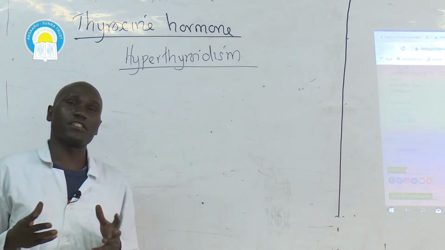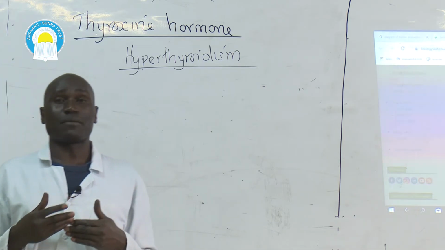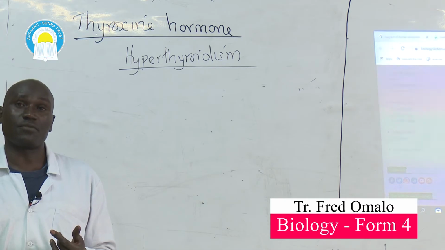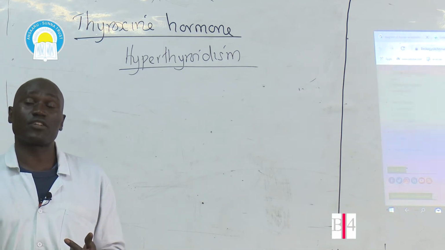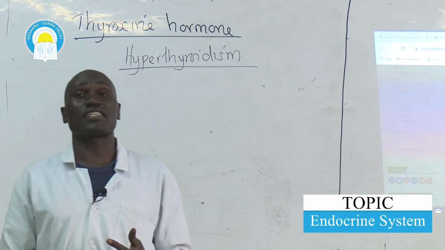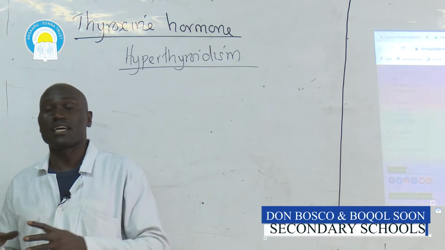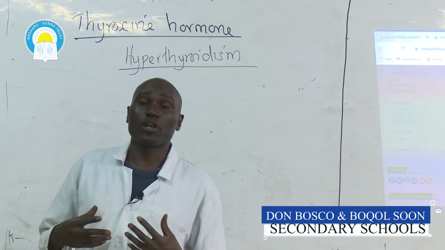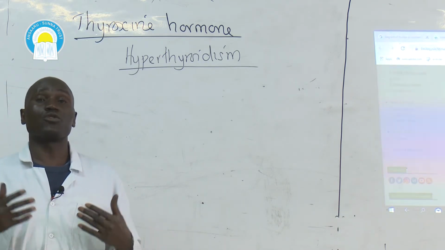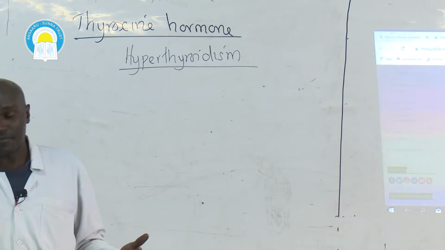So hyperthyroidism leads to an increased rate of metabolism, which results in an increased rate of heartbeat, increased rate of respiration, increased rate of breathing. Inhalation and exhalation is fast. And that means the heart will be overworked, the lungs will be overworked, and the body of the individual will also have excess production of energy, which when converted into heat makes the person's body temperature rise above the norm.